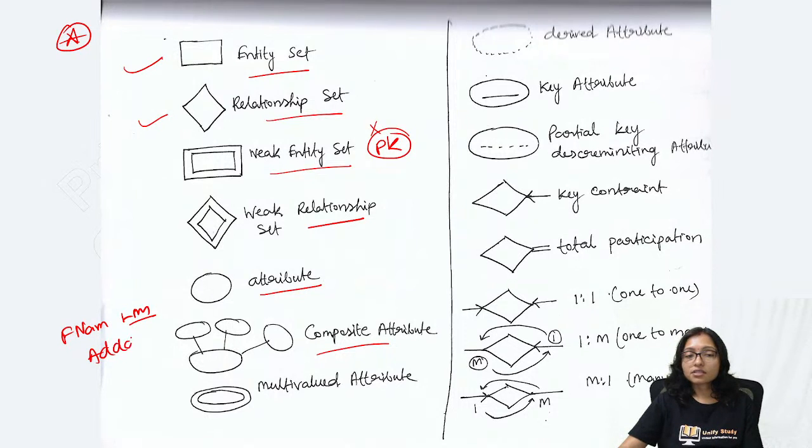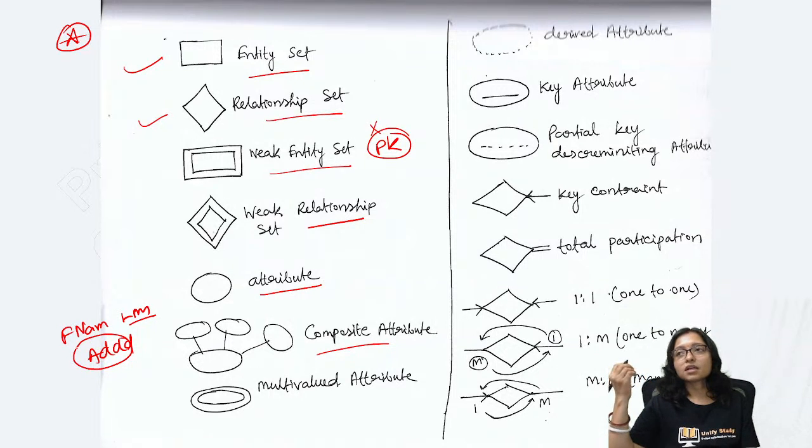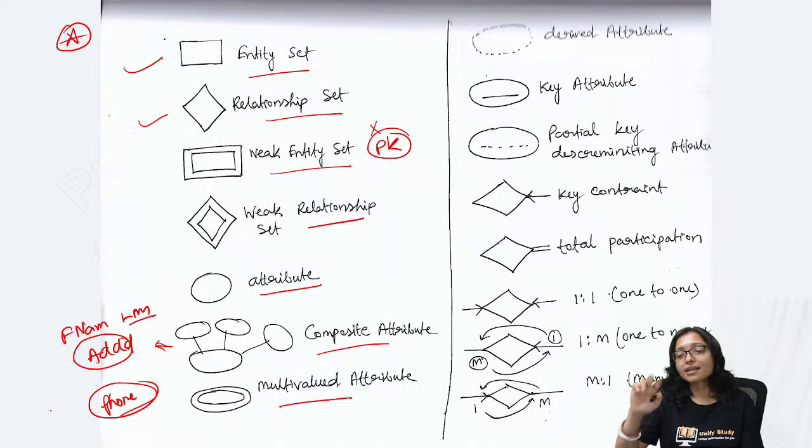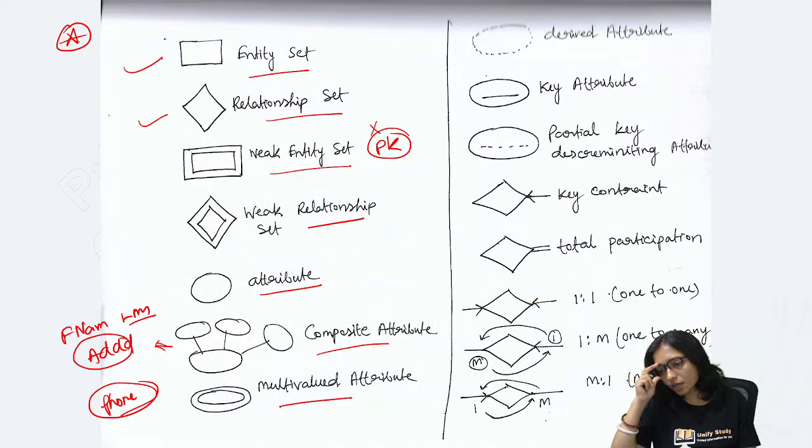Or for an address, you can take the city, state, street number separately, then you can combine. That is the example of a composite attribute. Multi-valued attribute: what is a multi-valued attribute? Phone number. Nowadays everyone has at least two phone numbers. So that's why this is a